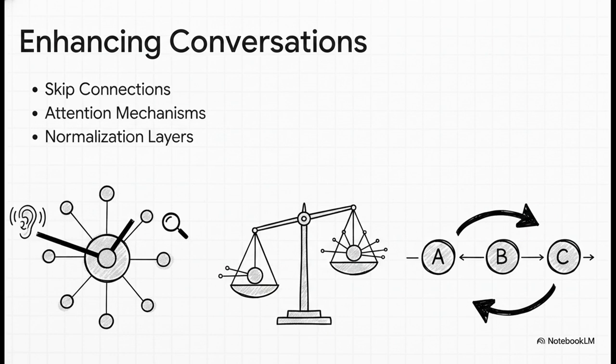Next, we have normalization layers. These act like a volume knob, making sure a node with 3,000 connections doesn't mathematically drown out a node with only 3. And finally, skip connections. These act as a memory anchor, ensuring that as a node learns all about the vast network around it, it never accidentally forgets its own fundamental original features.